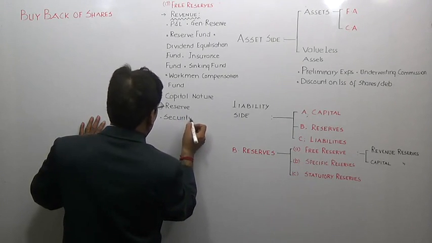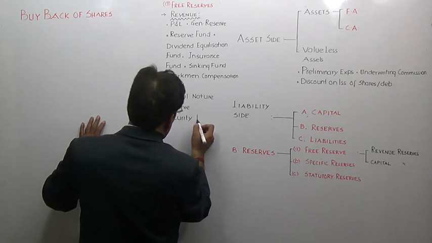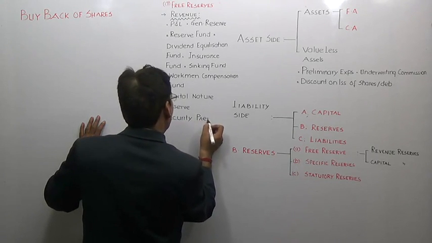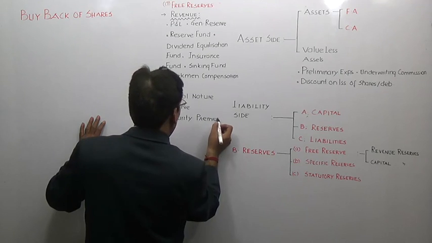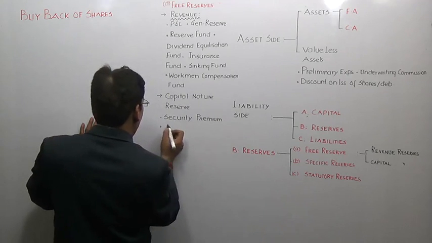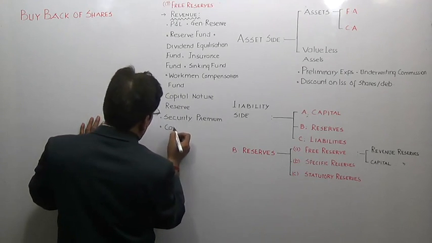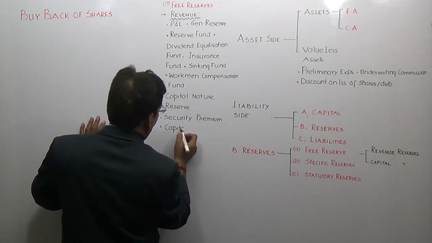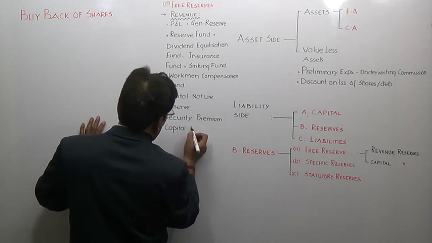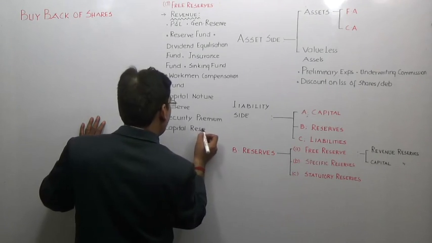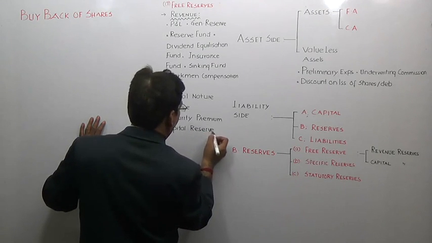As far as capital nature reserves are concerned, generally we include under it securities premium. Then we will also include capital reserve, correct?